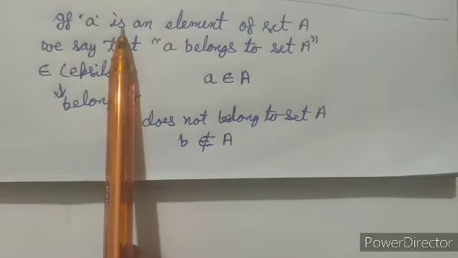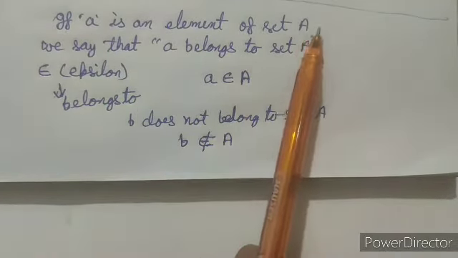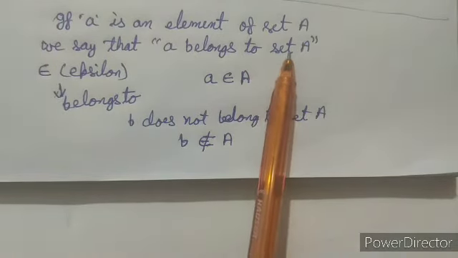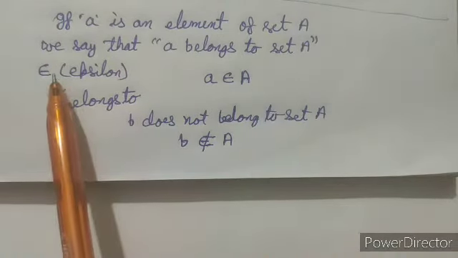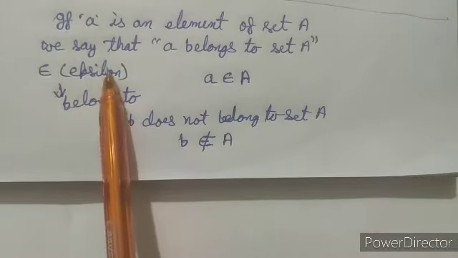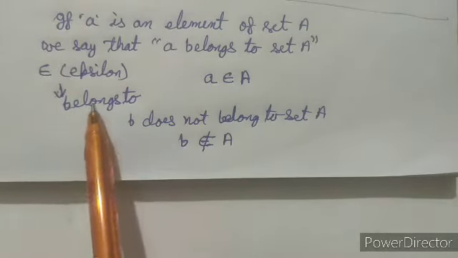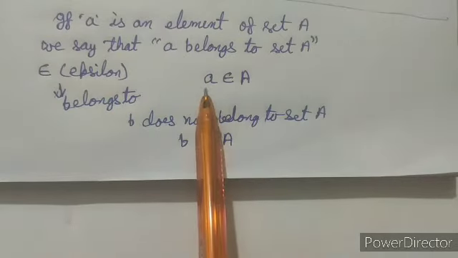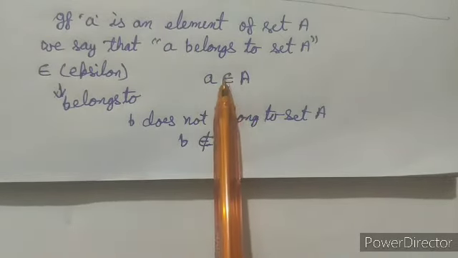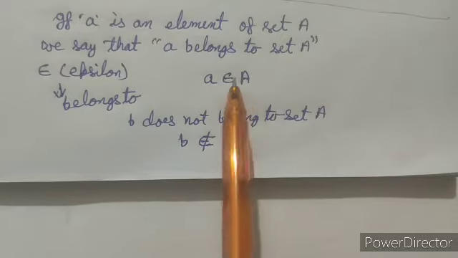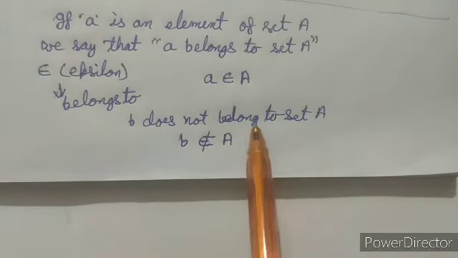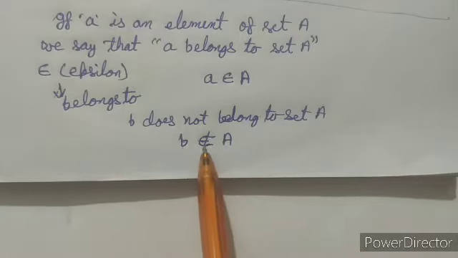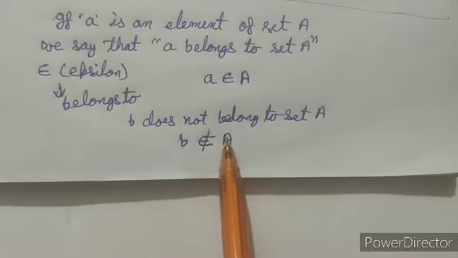Now if a is an element of set A, we say that a belongs to set A. Now the symbol epsilon is used to represent belongs to. Thus we can write a belongs to set A as small a belongs to set A. Now if b does not belong to set A, then it is written as b doesn't belong to set A.